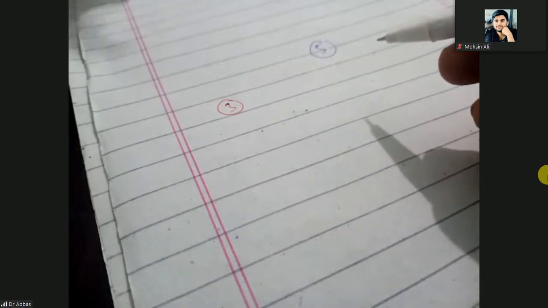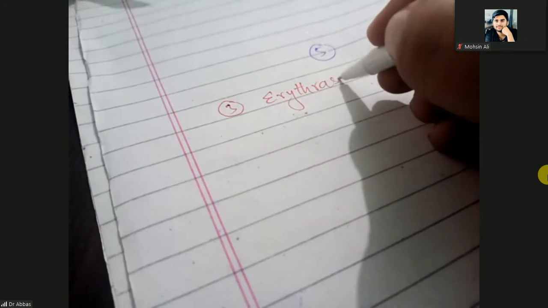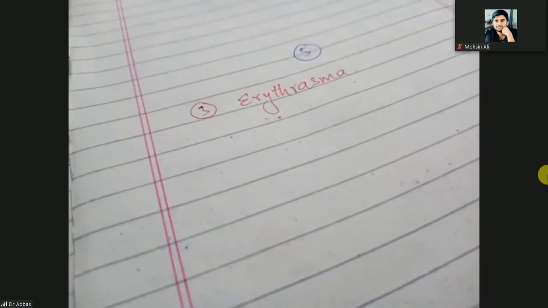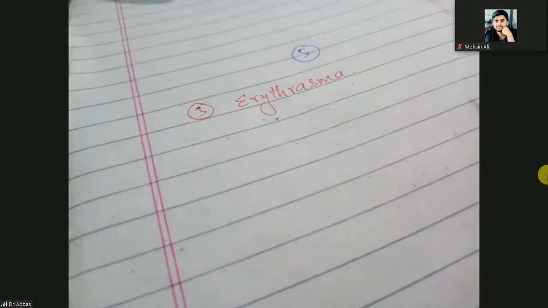Clear? So the third infection due to the non-pathological or resident flora is erythrasma.